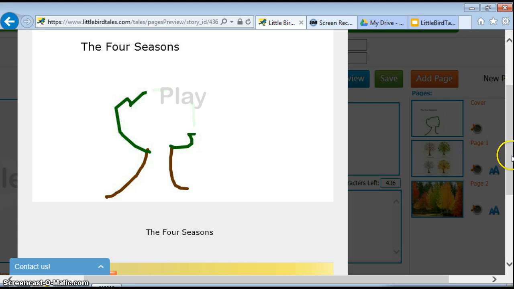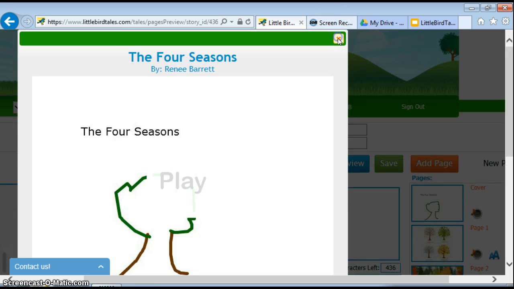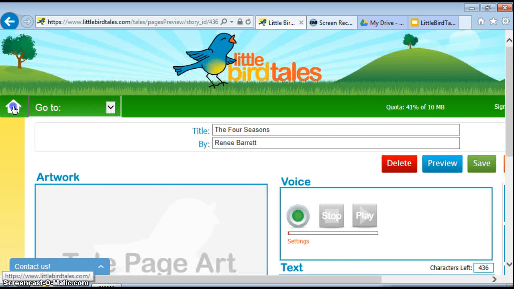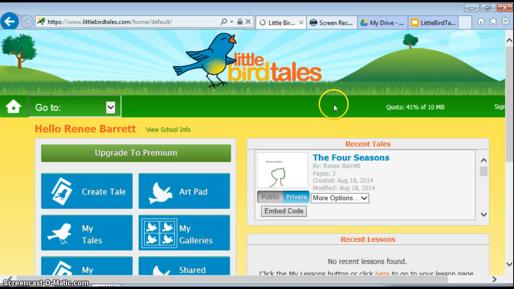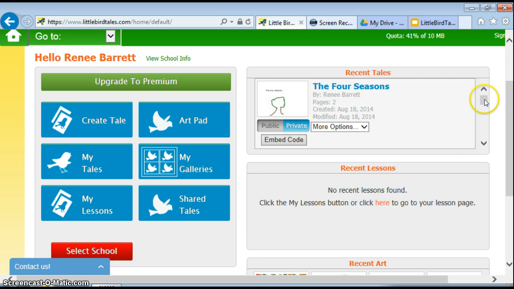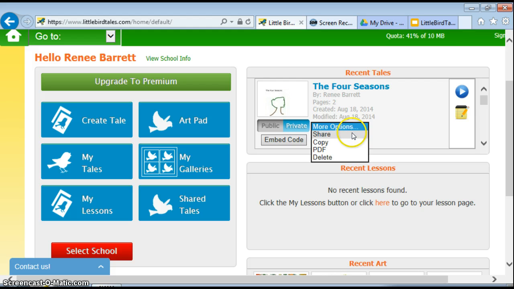I can show you one more that we did. And so to go back, all you have to do is just click your home. Once you're logged in, you've got your username and password in. And now you can see that we've got a couple more tales that we've created. And again, you can always go back and you can edit them. You can delete, there's options. You can share them, copy, send a PDF, or delete them.